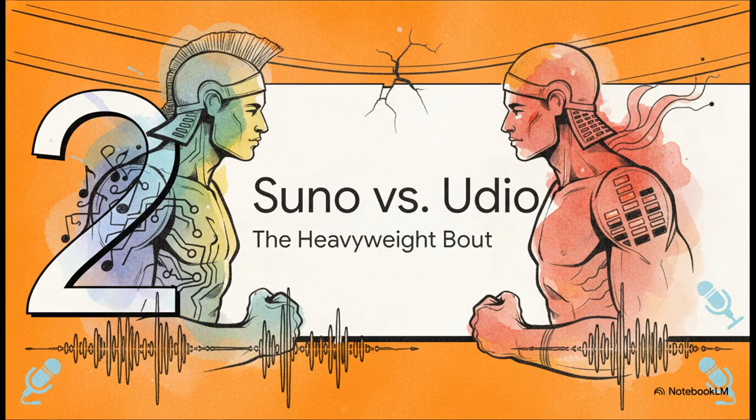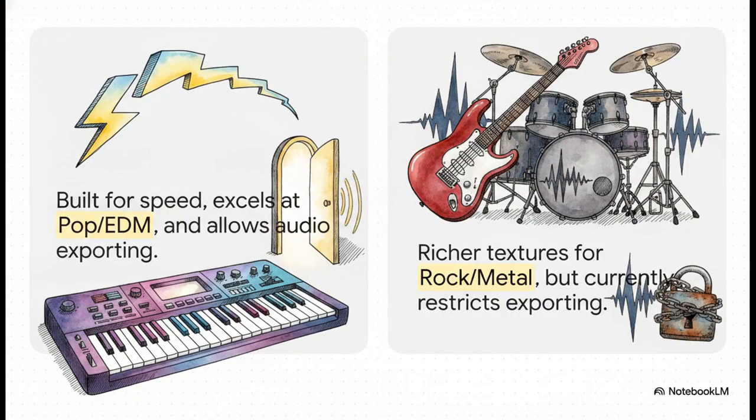And that brings us right into Section 2, the showdown, Suno versus Udio. This is the heavyweight bout everyone is talking about. Let's just contrast them directly. Suno is built for pure speed and simplicity. It absolutely excels at pop, hip-hop, and EDM, giving you predictable, radio-ready song structures right out of the box. And crucially, it allows you to actually export your audio files.